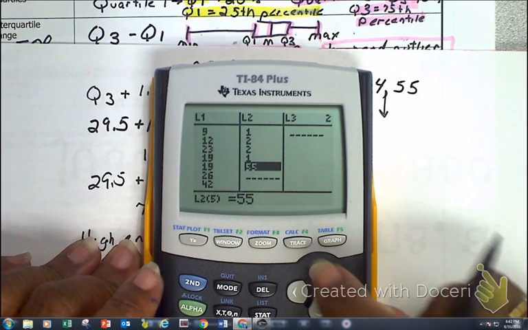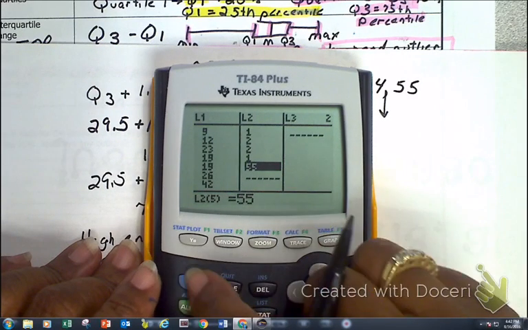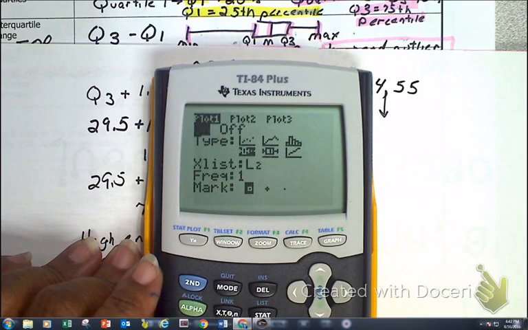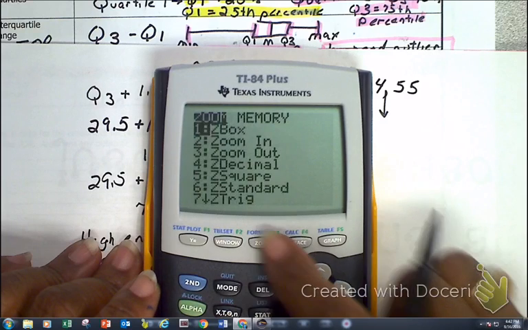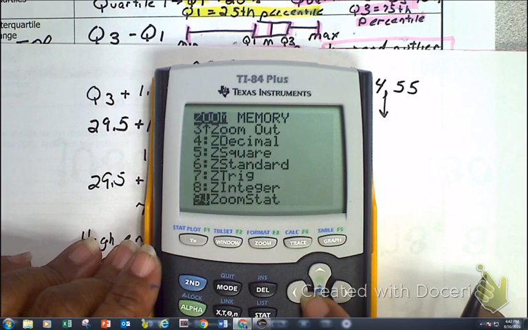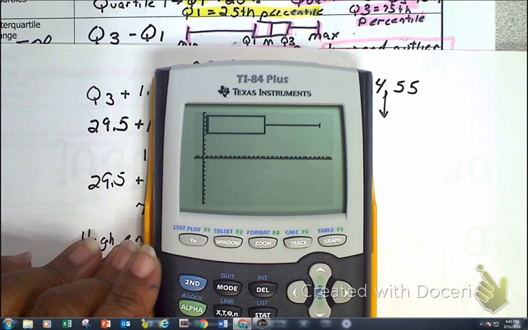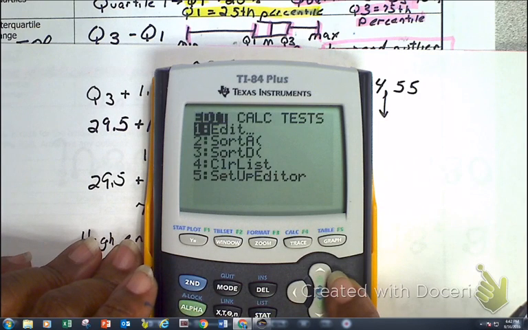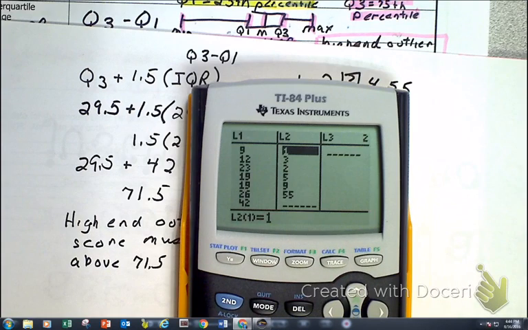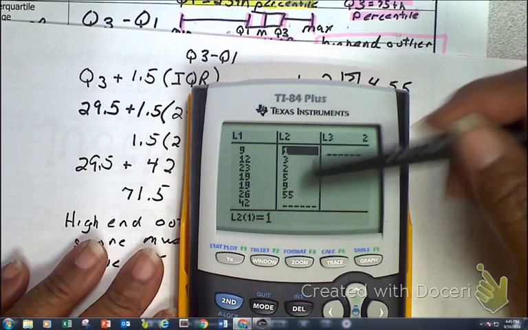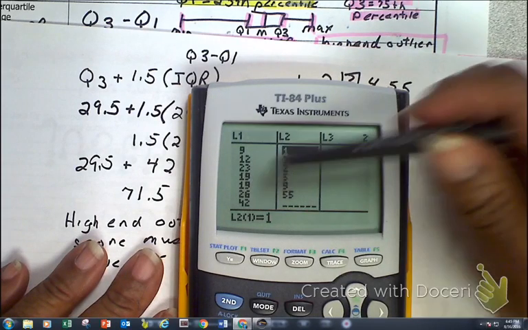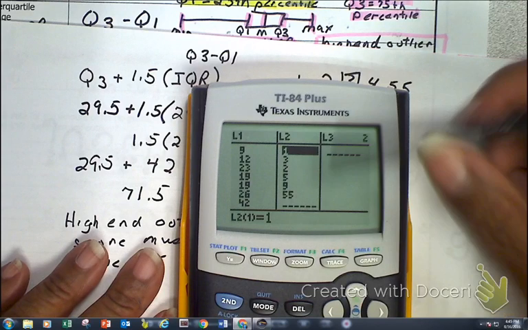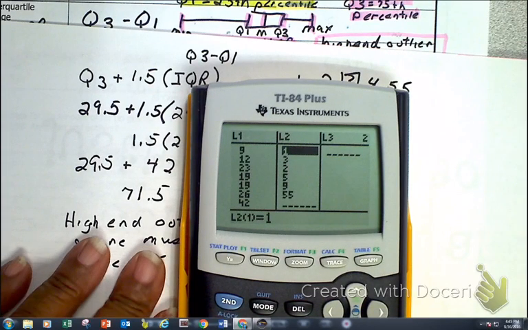Okay, so next, I'm going to do it again. I haven't done this, so let's see. I'm going to go zoom, stat again. Okay, my numbers are just not big enough to give me an outlier, so you know what? I got you. I'm going to change my values in just a minute. Now, as I play with the numbers, and again, I'm sticking with my L2 because we're going to be using L1. So I just have these numbers in here. Now let's see if I'm going to have an outlier that shows.